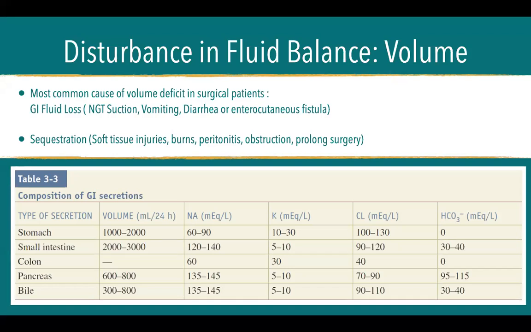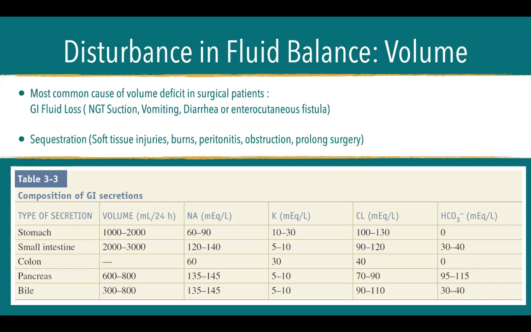This is the composition of GI secretions also. So this table is very important. But rather than having you study the electrolyte contents, let's just study the volume because it's much more important. If you have a small intestine enterocutaneous fistula, wherein there is an opening of the small bowel to your skin and there is no more connection between the small intestine and the colon, you would have 2,000 to 3,000 cc water loss in a day.